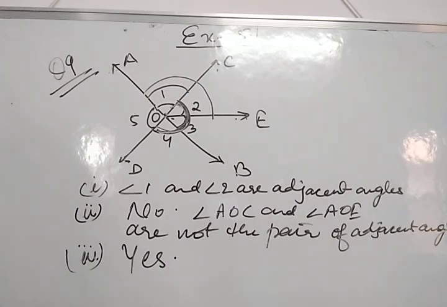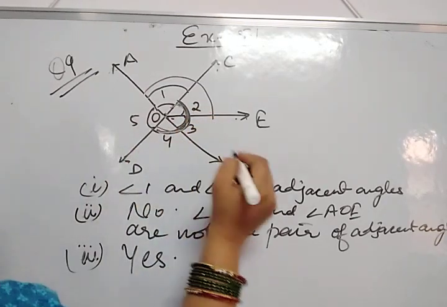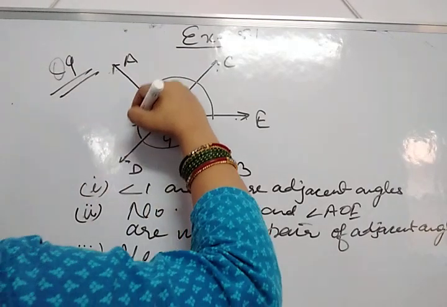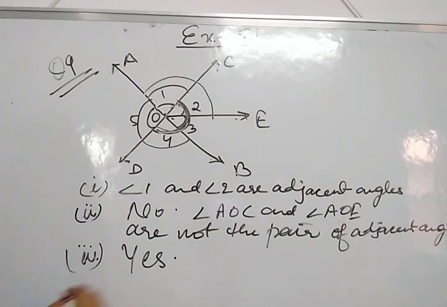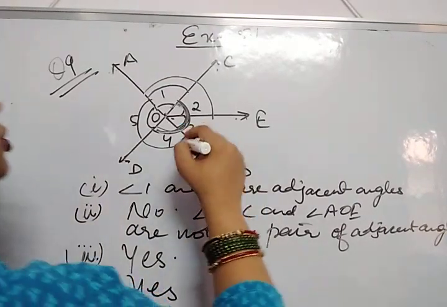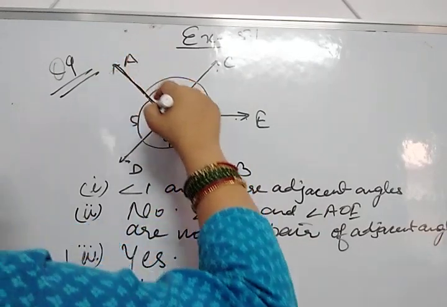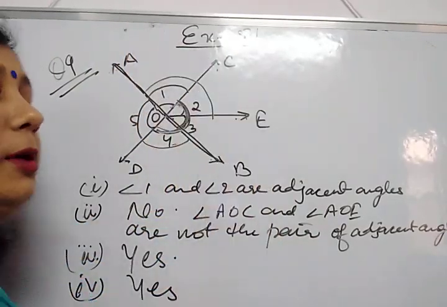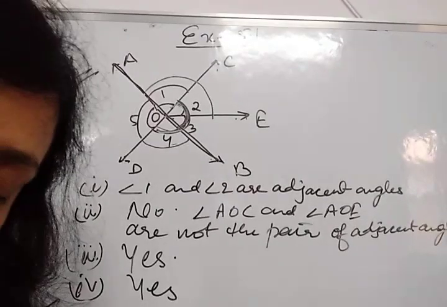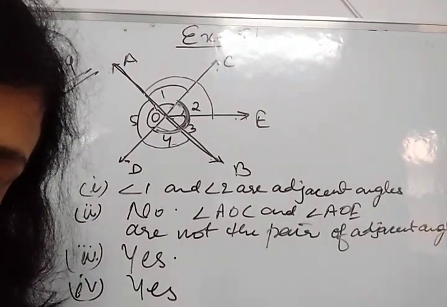Okay. Question number 4. Are BOD and DOA supplementary? BOD, this one, and DOA, this one, are they supplementary? Yes, they are also supplementary, because these two angles are also forming a straight line AB, and the measurement of the straight line angle is 180 degrees. So yes, these are also a pair of supplementary angles.